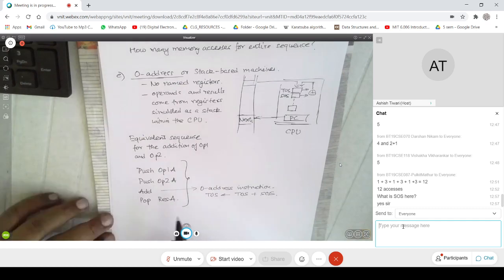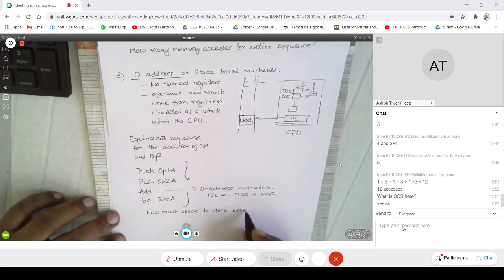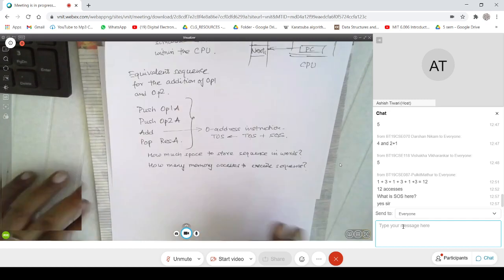And then you can answer the same questions. How much space is needed to store the sequence, in words maybe, and how many memory accesses are needed to execute the sequence? Yeah, so you can try finding that out.